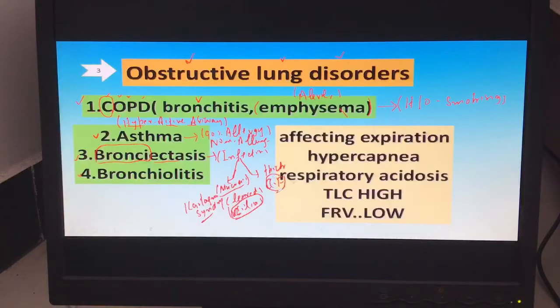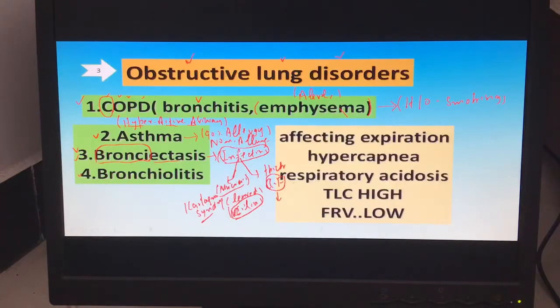Bacteria enter the lung with the air, stay inside the mucus, and easily cause infection. That infection becomes permanent, a chronic infection. So it's an infective issue: permanent dilation of the bronchi followed by chronic infection. That's the issue in bronchiectasis.